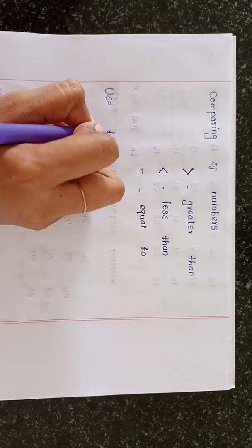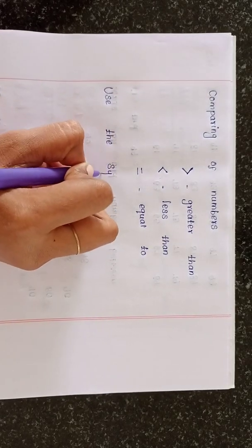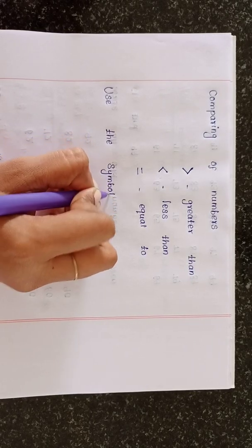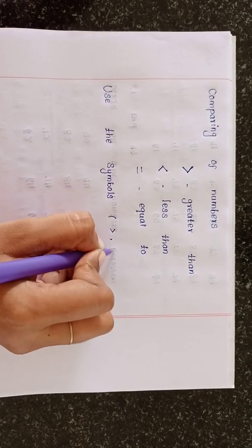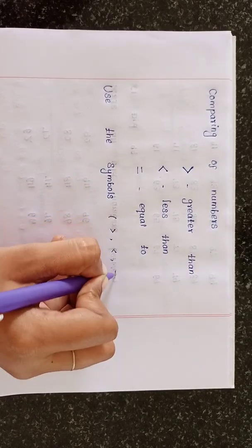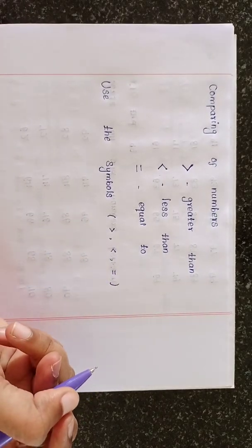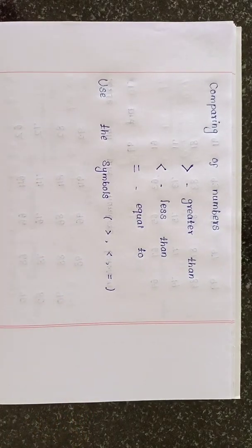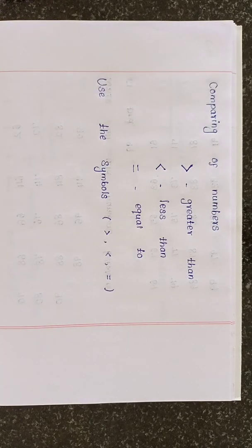Use the symbols: greater than, less than or equal to. Comparing of numbers has three types: greater than, less than or equal to.